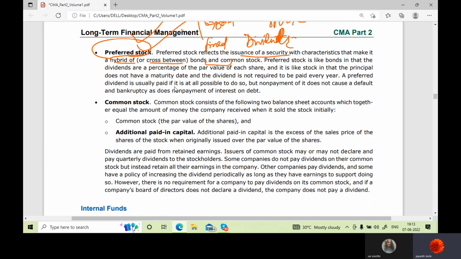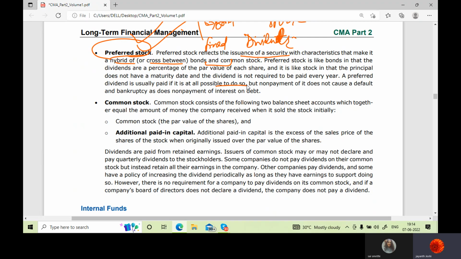A preferred dividend is usually paid if it is at all possible to do so. That means if the company has profits, then only the preference dividend should be paid. Otherwise, there's no compulsion on the company to pay a preference dividend to the preferred stockholder. In case of losses, the company is not going to pay any dividends to preference shareholders.